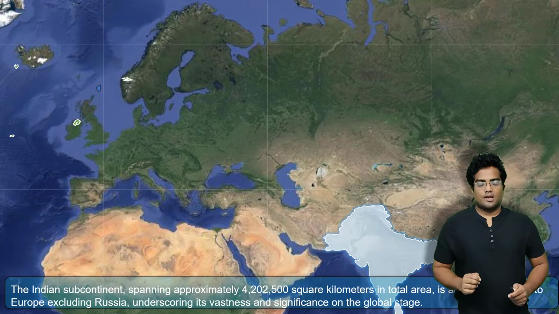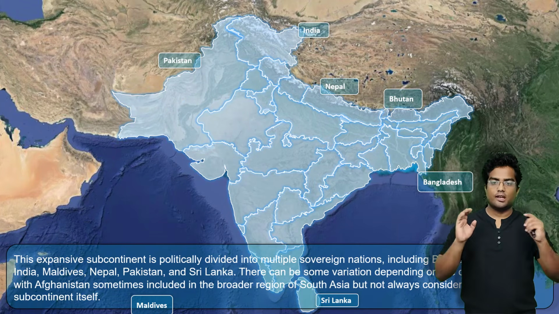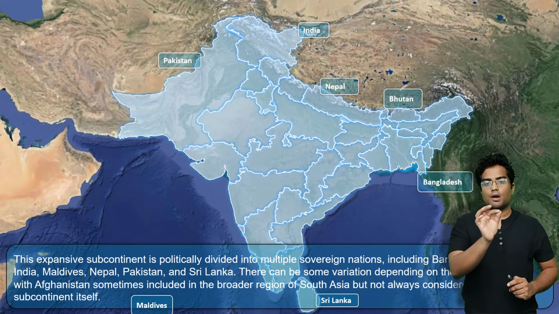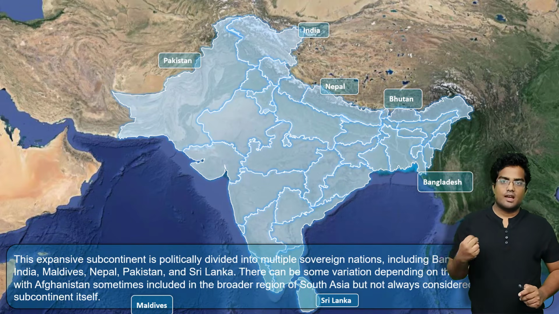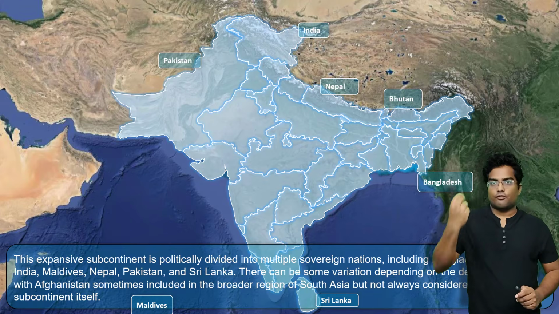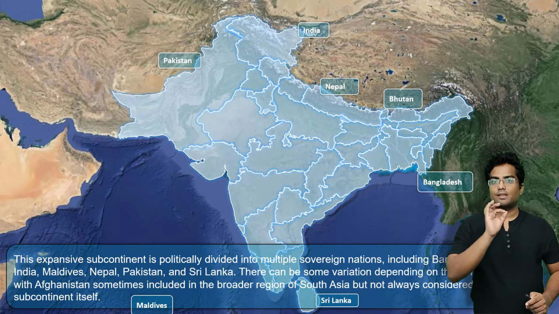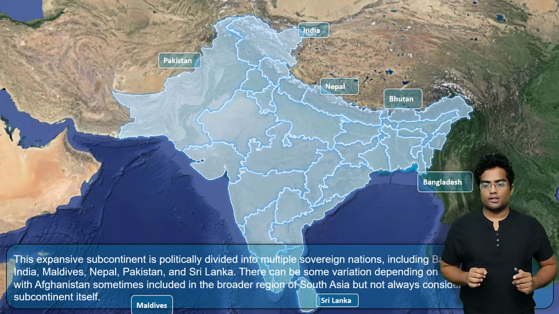Right now, these are the countries which are part of the Indian subcontinent. Once again, we have Pakistan, India, Nepal, Bhutan, Bangladesh, Sri Lanka and Maldives. Now the two countries that are missing are Afghanistan and China. China is not part of the Indian subcontinent. Remember that China is not part of the Indian subcontinent.